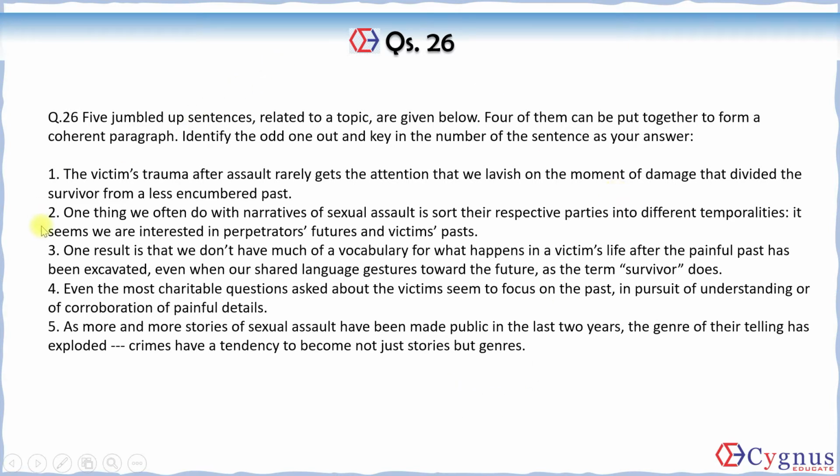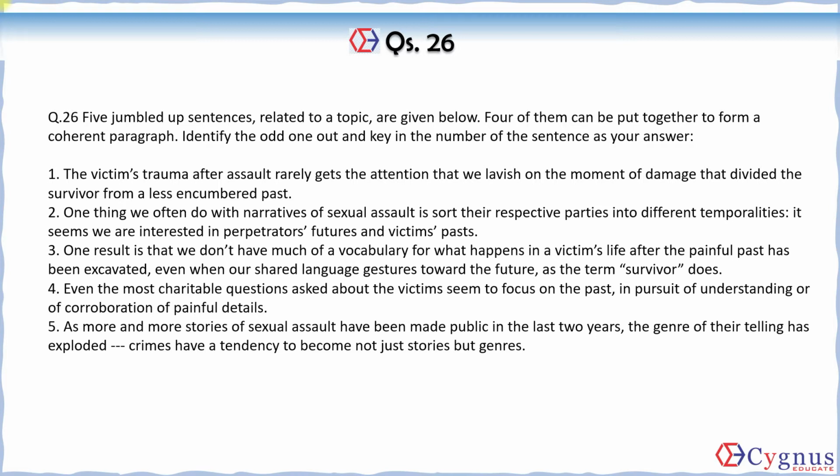Okay. Second one says, one thing we often do with narratives of sexual assault is sort their respective parties into different temporalities, time frames. It seems we are interested in perpetrators, the ones who have committed the crime, right? Perpetrators' futures and victims' past. So while we create the narrative of sexual assault, we have different time frames. We are interested in the perpetrators' futures and the victim's past. This is what this sentence says.